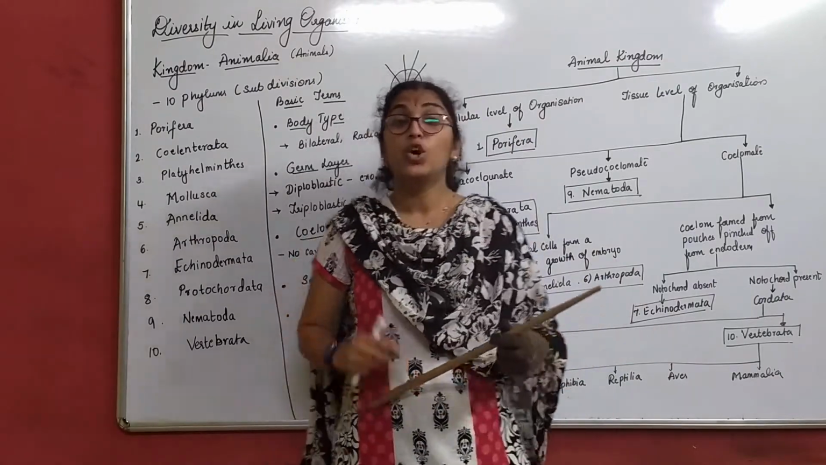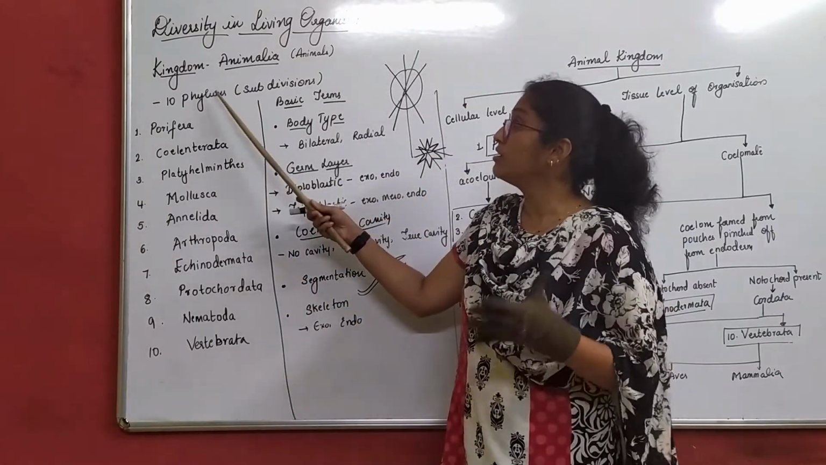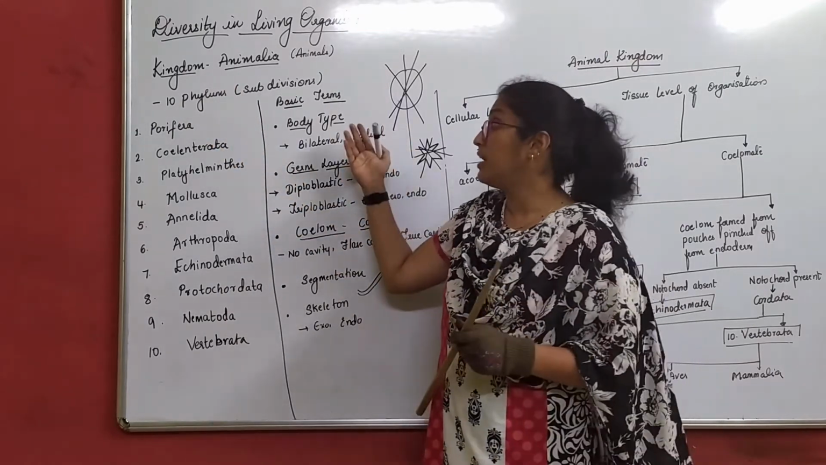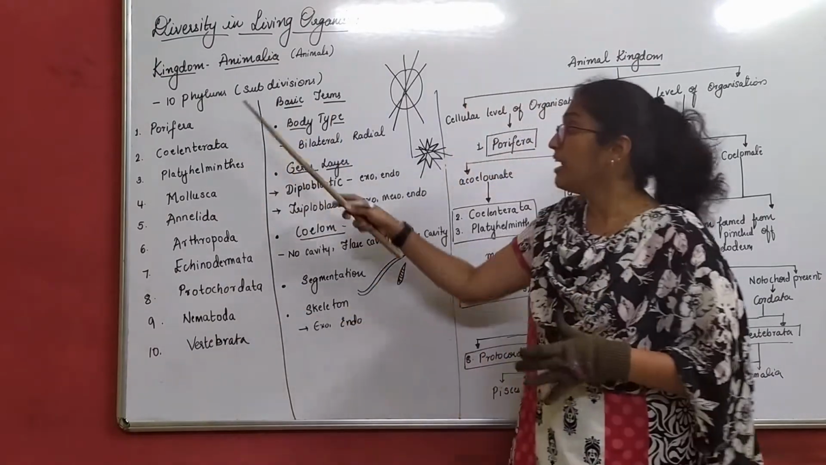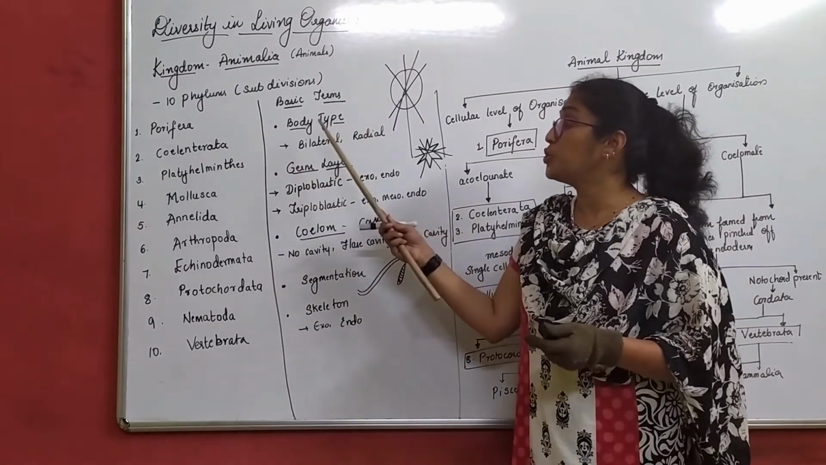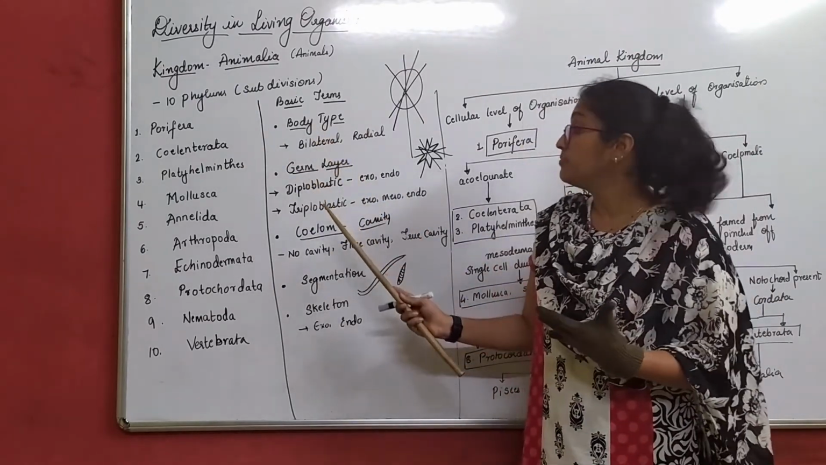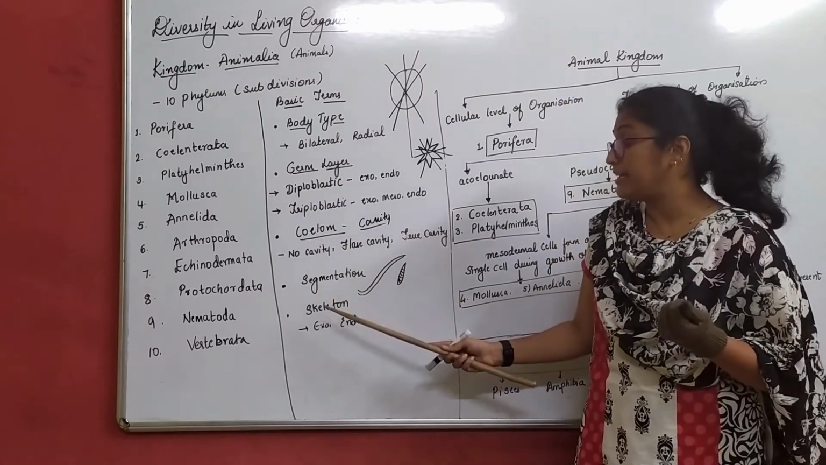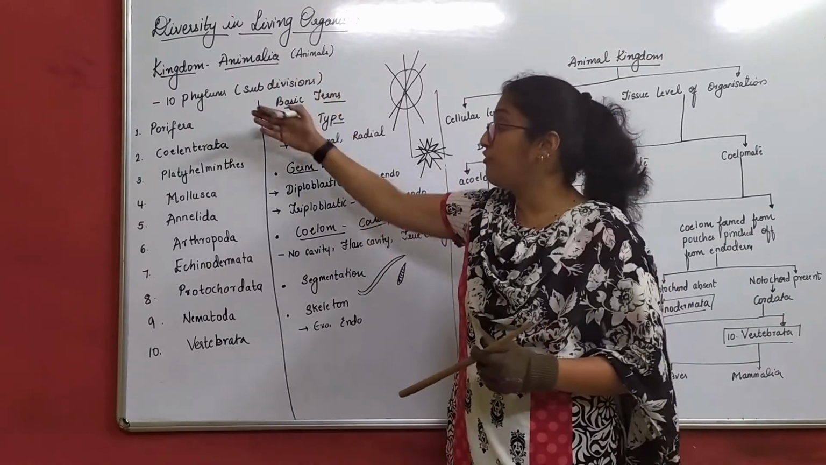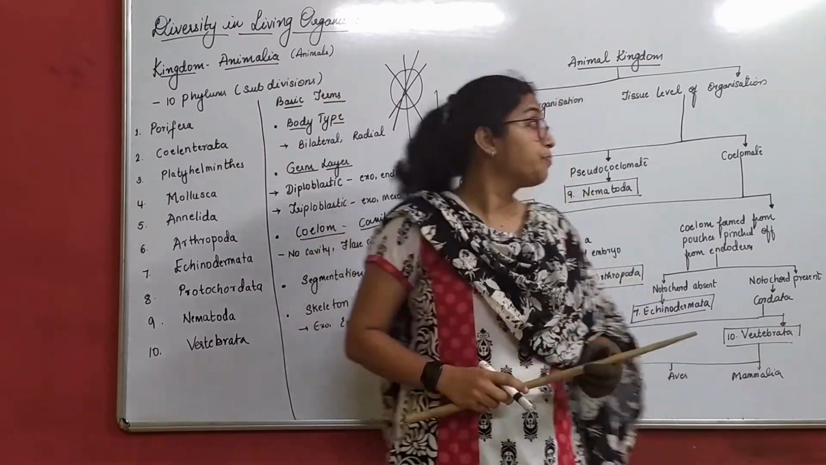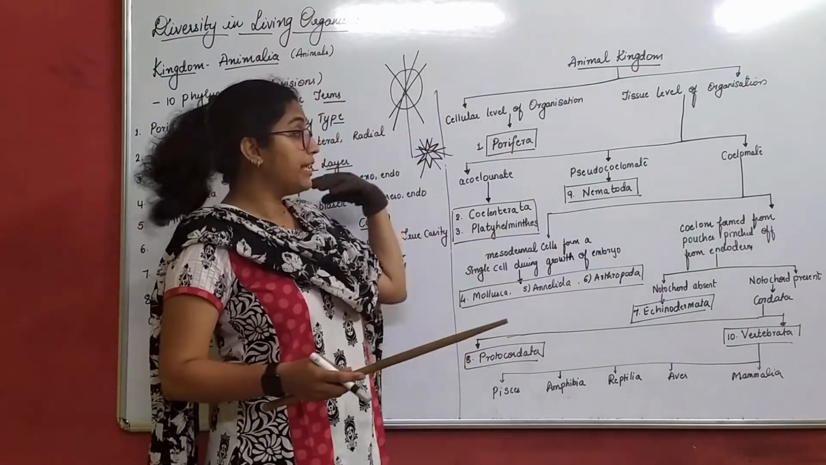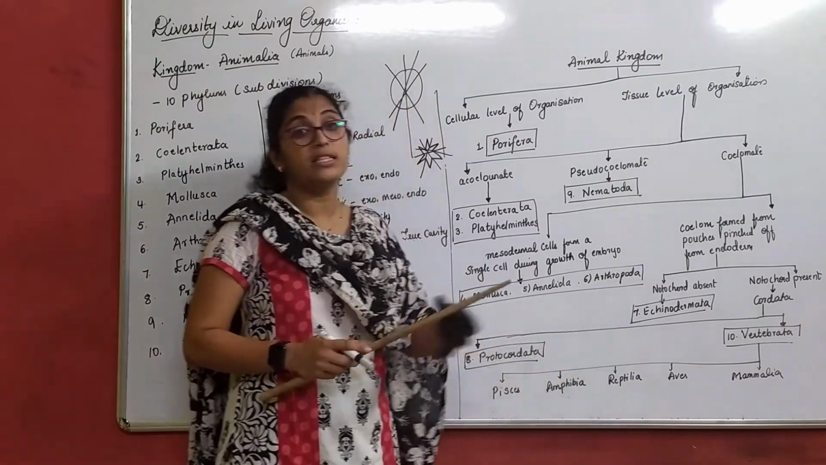So in today's class, we only understood what is kingdom Animalia, what are its 10 phyla, that is, what are its 10 subdivisions, and what are the terms we are supposed to study in the subdivisions. That is, we are supposed to know its body type, germ layer, then coelom, segmentation and skeleton. Based on these terms, we are going to differentiate these organisms, right? And how these terms are classified or divided, we have just written in this flowchart.